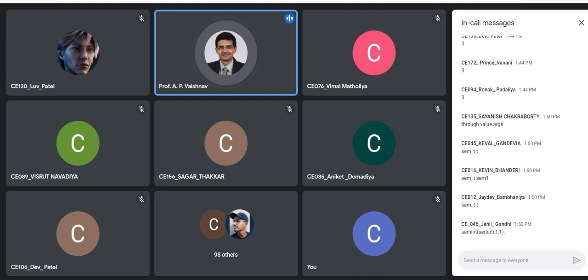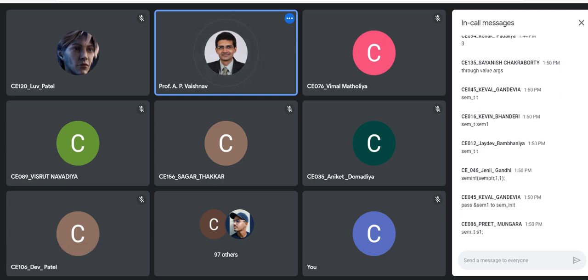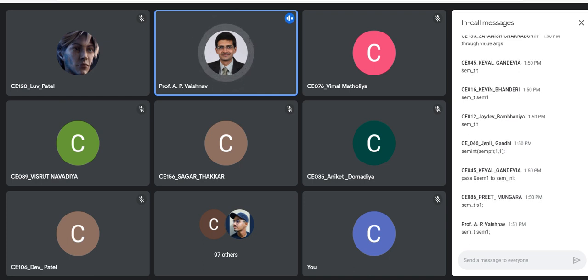Yes, that is sem_init, that is initialization. If you want to declare a semaphore, it is like this only, sem_t, and suppose sem1 is my variable. That's how we declare it. Now, the second question is, what is sem_t?